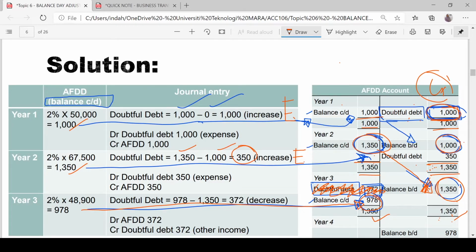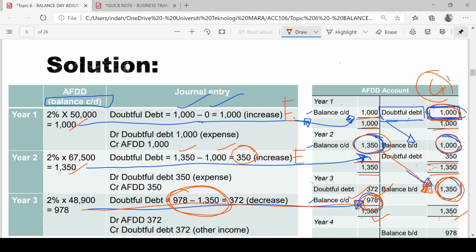For debit, there is a difference of 1,350 minus 978, which is 372. You call that doubtful debt. If you have to debit AFDD, that is considered a decrease, from 1,350 to 978.